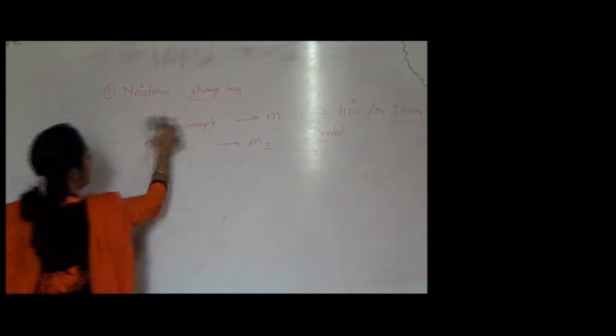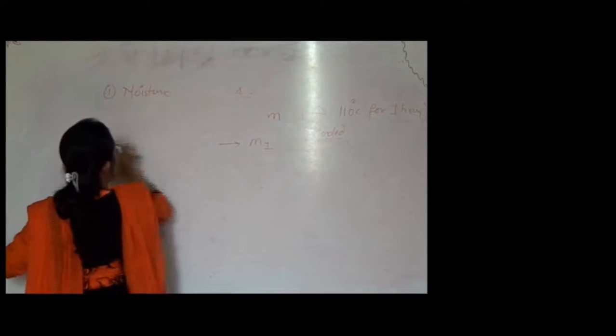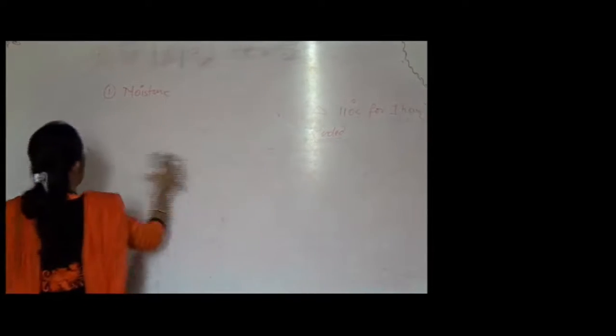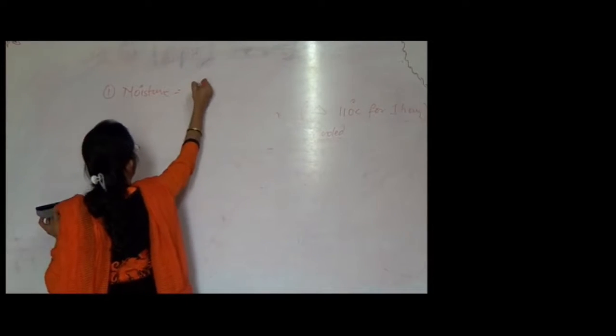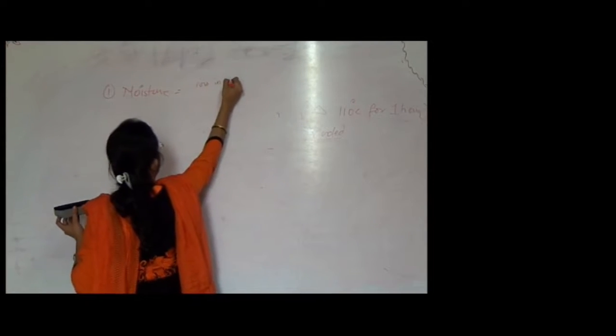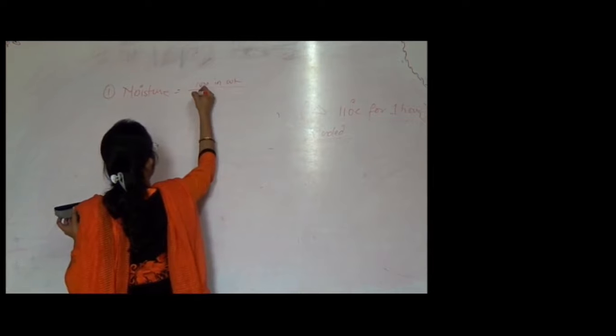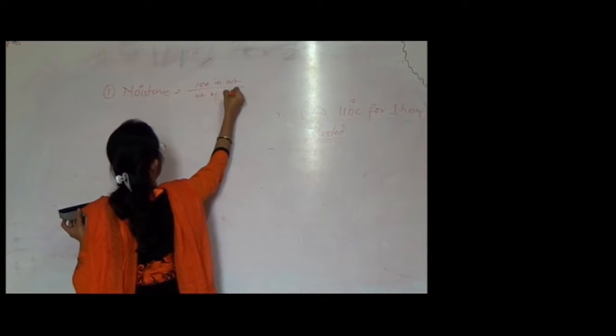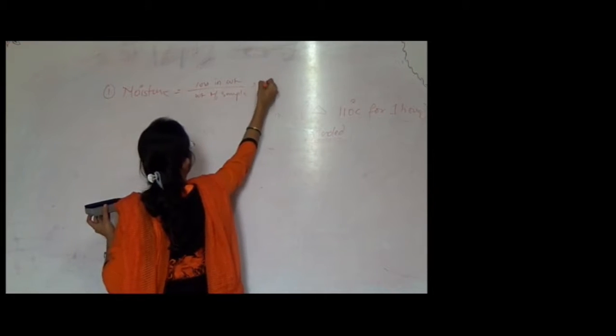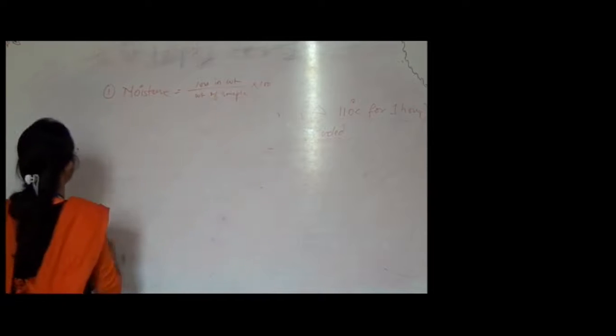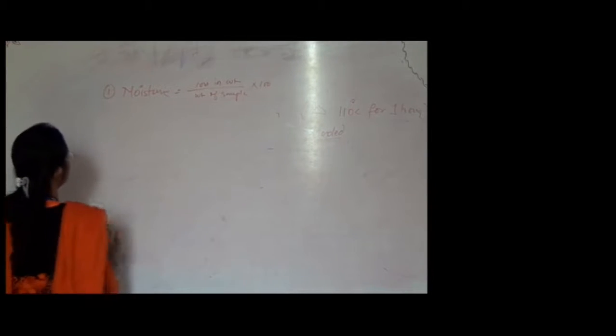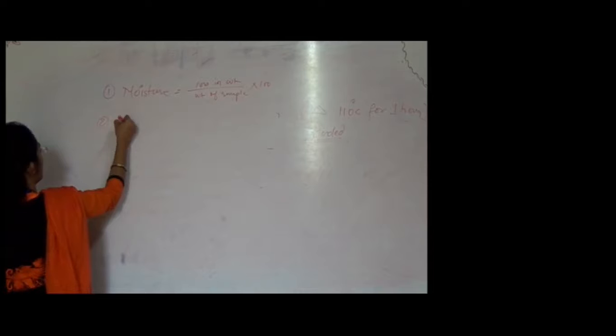So we can write in bracket over here that the percent moisture is equal to loss in weight divided by weight of sample into 100. This is a formula that we are going to use for a numerical purpose. Second is volatile matter.